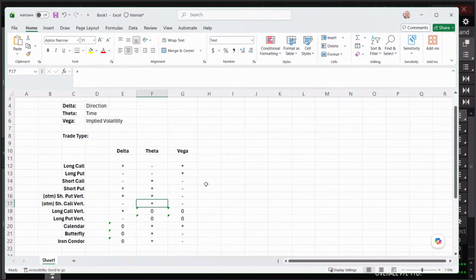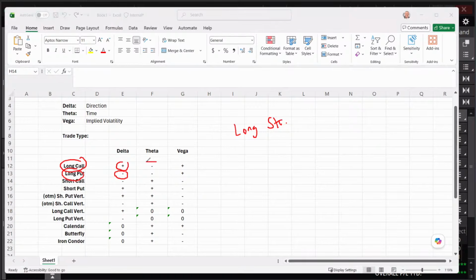However, let's consider a couple others, because when you are looking at an options portfolio and more complex type trades, you just got to kind of add up the pieces. So in other words, let's say we're talking about a long straddle, okay? So what are the characteristics of a long straddle? A long straddle is simply a long call and a long put. So my delta, well, positive and negative. If it goes up a lot or down a lot, we're in great shape on that. If it kind of stays neutral, that's not good.